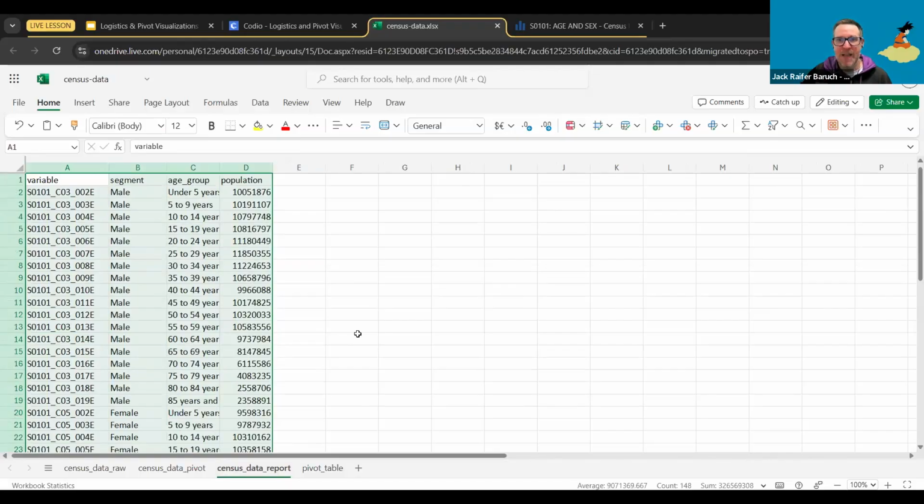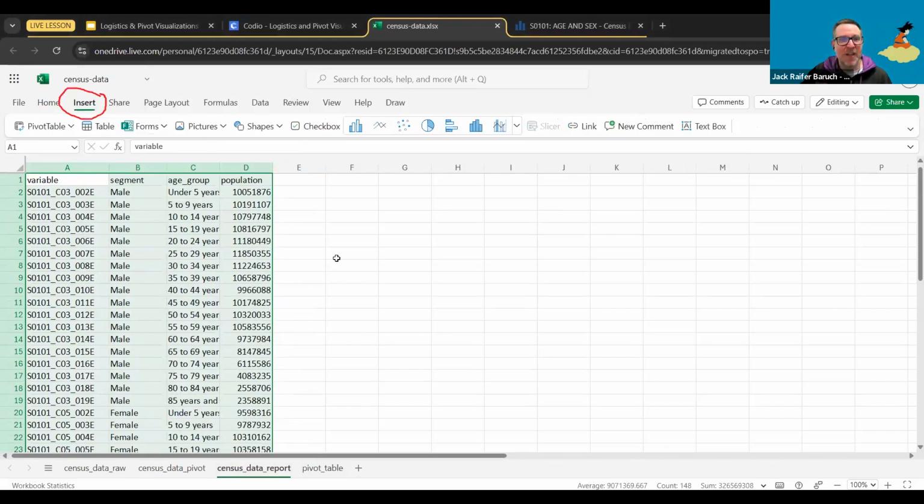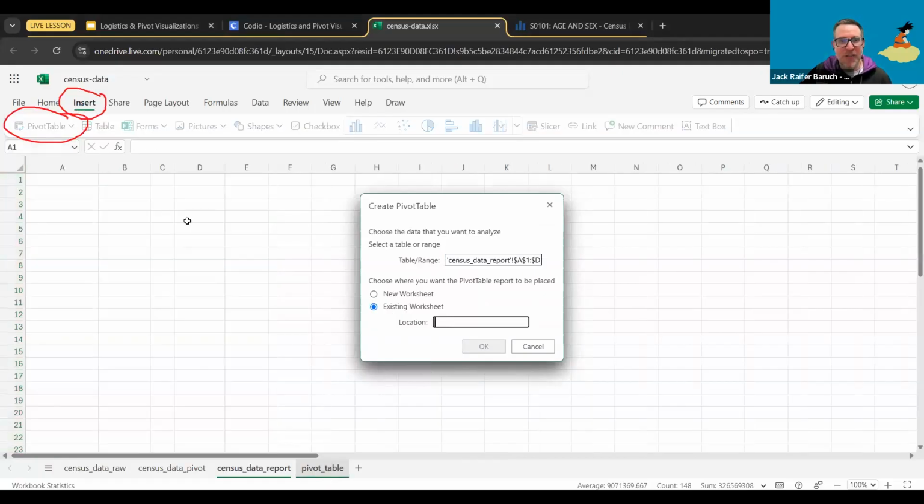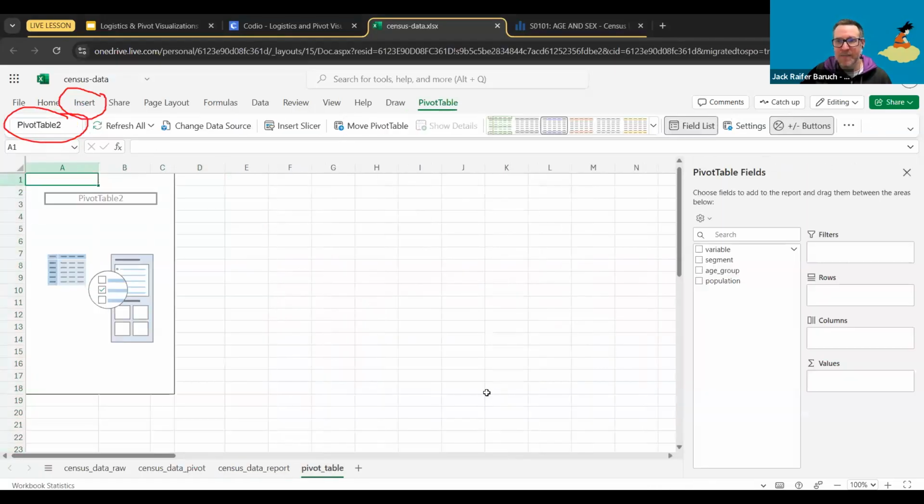Okay, very important. After I select everything, I'm going to go to the insert section of Excel. In the insert section, I'm going to click on pivot table. All right. And in here, again, because I already opened that worksheet, this time around I'm going to pick existing worksheet. Now, very important. When you select this, you actually have to select the exact location. So I'm going to go to that table. I'm going to click cell A1. So as you can see, I'm actually telling it where I want that pivot table. And then click OK. And that's it.